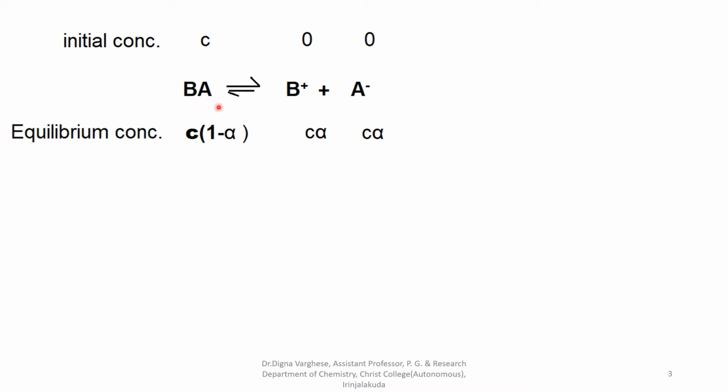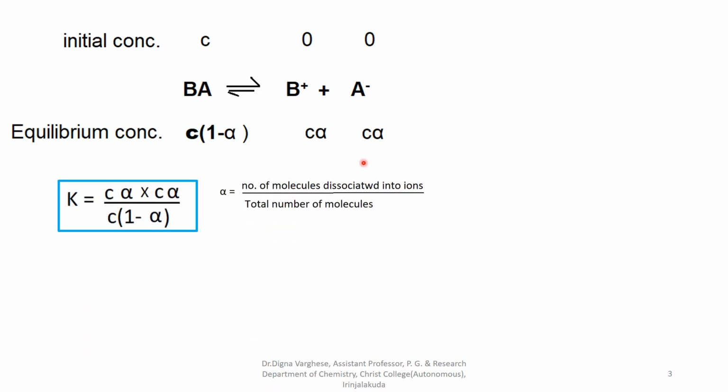After reaching equilibrium, the unionized concentration is C into 1 minus alpha, and for the dissociation of BA electrolyte to B plus and A minus, the concentration is C alpha, C alpha. Here alpha is the degree of dissociation, which is equal to the number of molecules dissociated into ions divided by the total number of molecules.